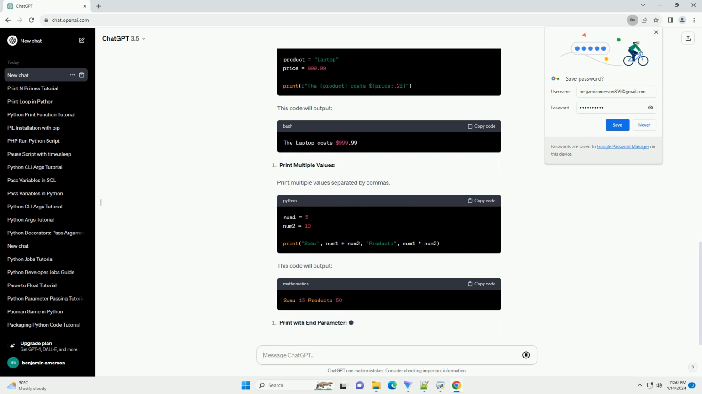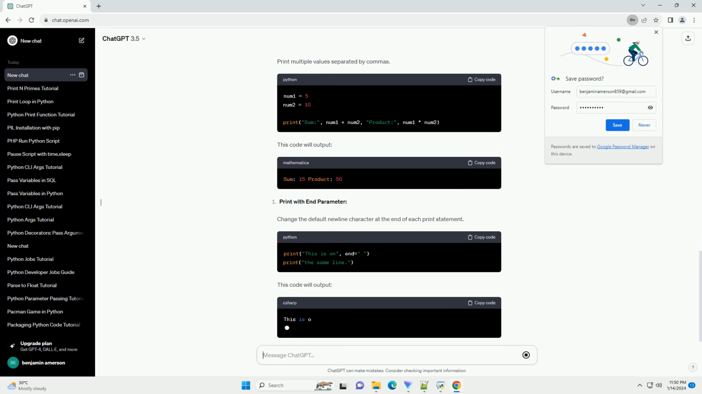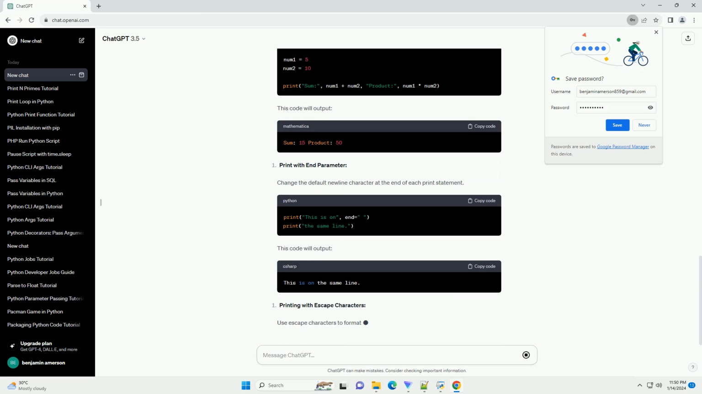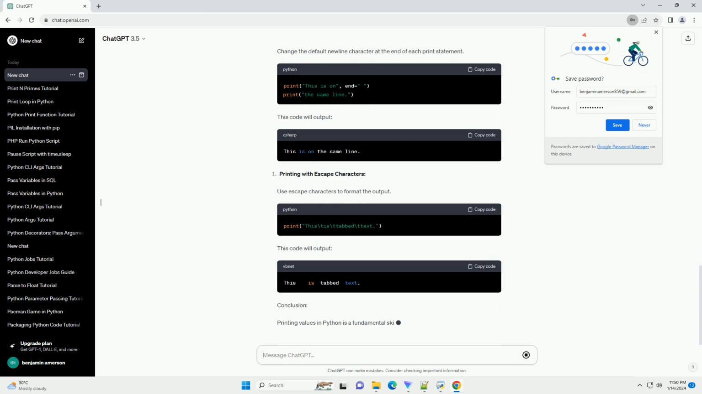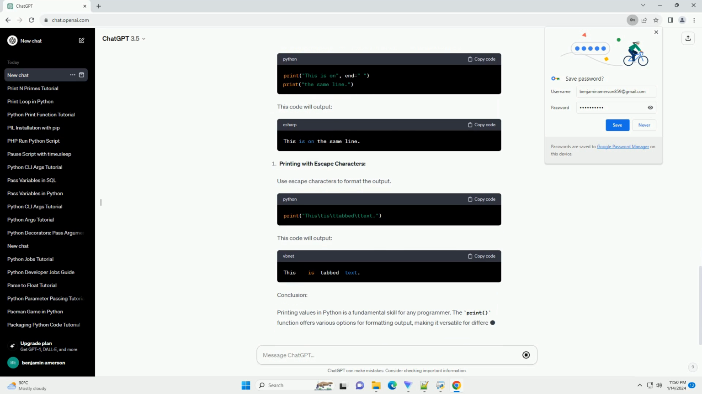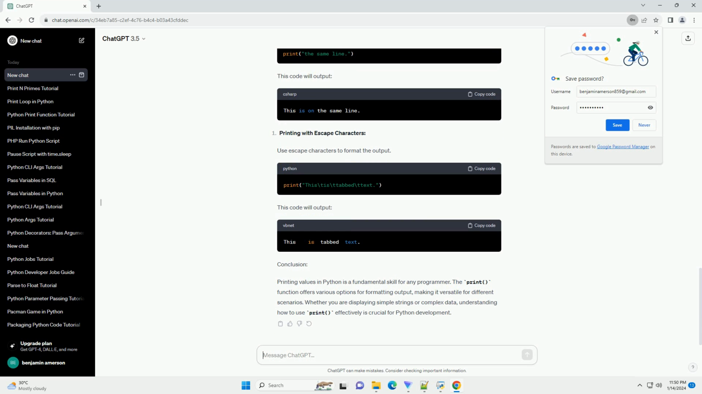If you are working with floating point numbers, you can control the precision using the .2f syntax, where 2 is the number of decimal places. For large numbers, you can use commas as a thousands separator. You can print multiple values in a single print statement by separating them with commas.